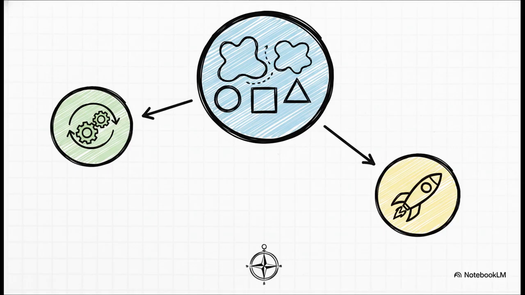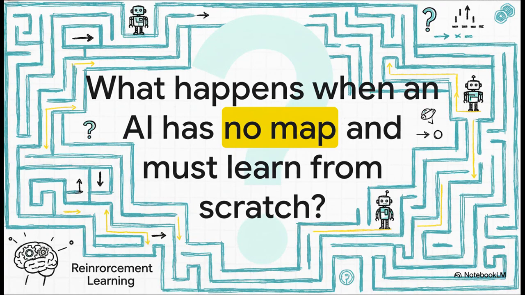You've got to have that perfect map of the world before you even start. And that brings us to the big final question, doesn't it? We've seen what an AI can do when you hand it a map. But what happens when you just drop it into a maze with no instructions, no model of the world, nothing? And it has to figure out not just the best path, but the map itself, just by wandering around and trying things. Well, that is the incredible challenge of true reinforcement learning.